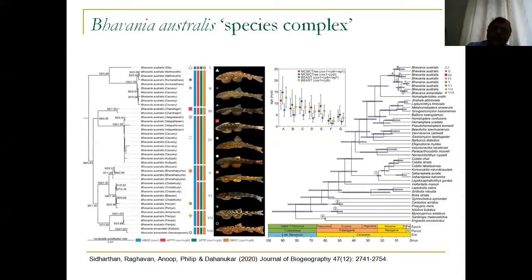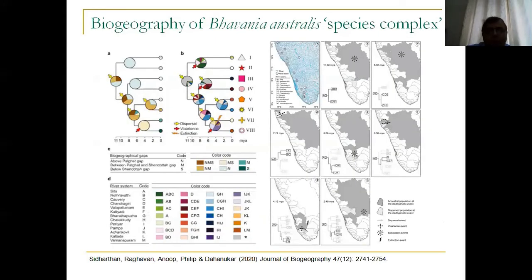But in this particular case, we are not only showing the species complex, we are also looking at how this species complex has evolved through time, and how it has evolved through space. So we looked at the temporal scale of its evolution and the spatial scale of evolution. We also looked at how it evolved in different river systems in the Western Ghats of India.